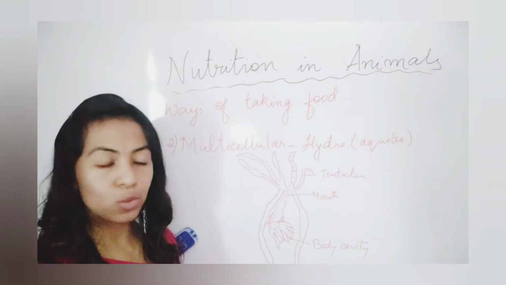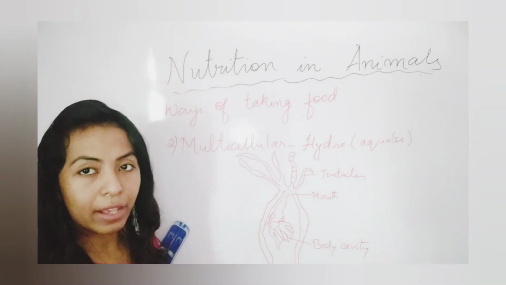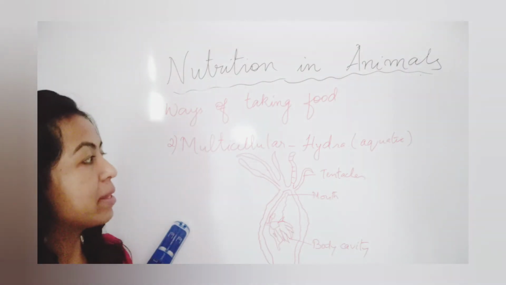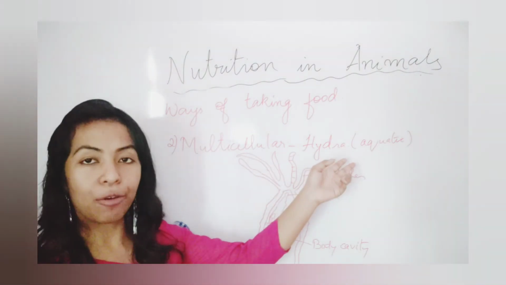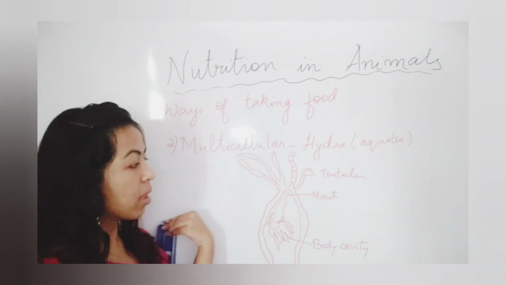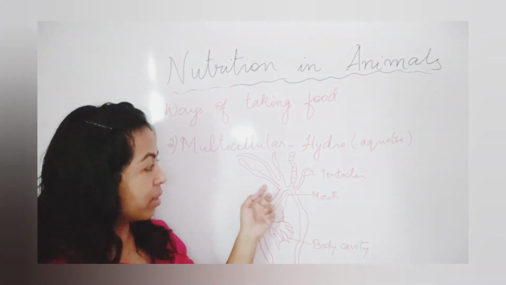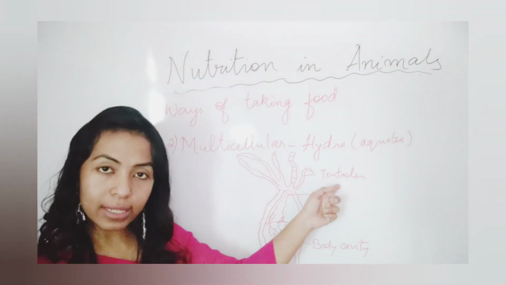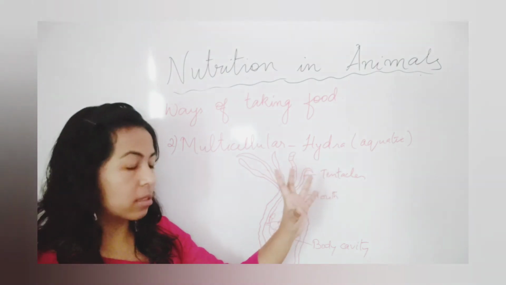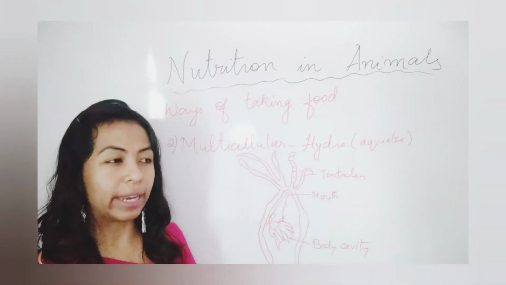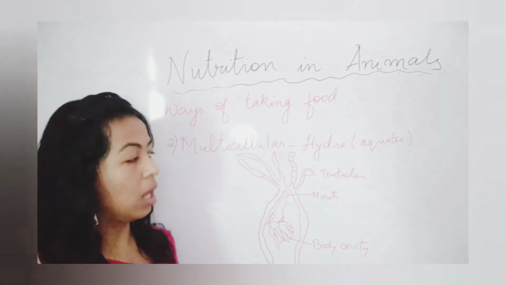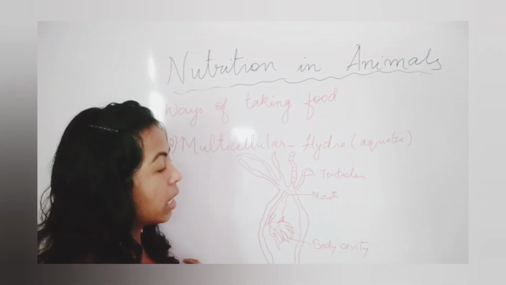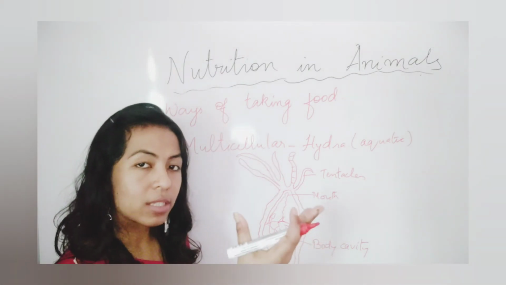Okay students, this is the figure of a hydra. I'm not very good at drawing, so sorry for that. Now this multicellular organism which we take as a hydra, what does it have here? My drawing is not good, but these are actually tentacles. These tentacles do the function of hands. This hydra eats small aquatic animals and tries to kill them. But how does it catch its prey?